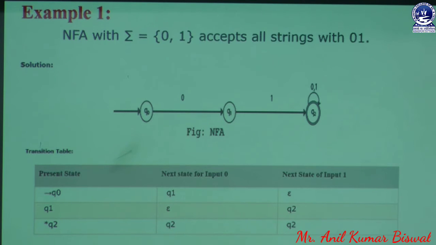So we need to create a transition table. The transition table is created in this way. Here we have Q0, which is the initial state. Finally we have Q1, which is the next state.